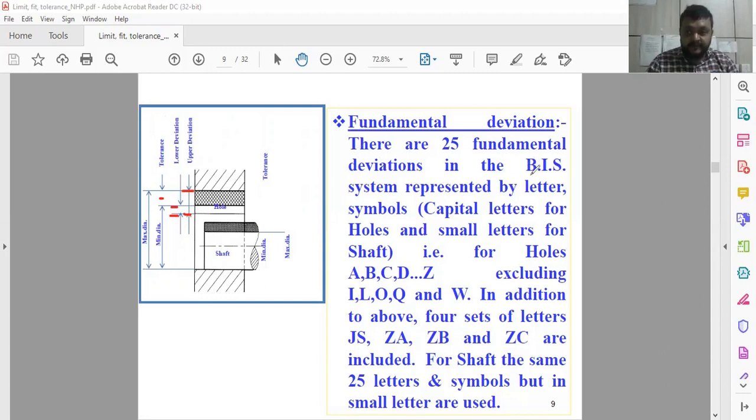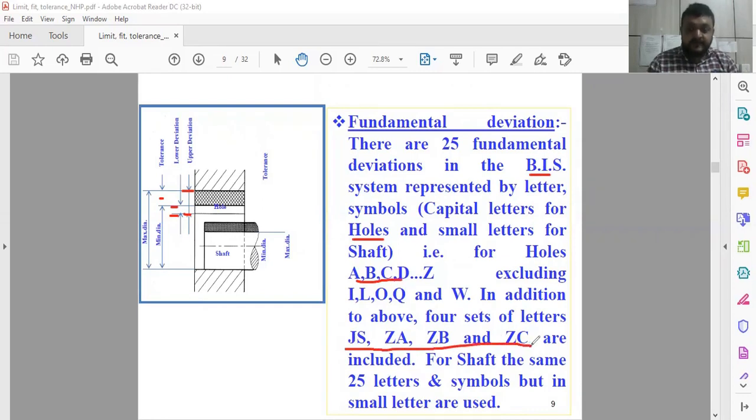Bureau of Indian Standard system, represented by capital letters for the hole and small letters for the shaft. So you can denote it as A, B, C, D to Z, excluding I, L, O, Q, and W. In addition to the above, there are 4 sets of letters; try to remember this notation about the deviations.